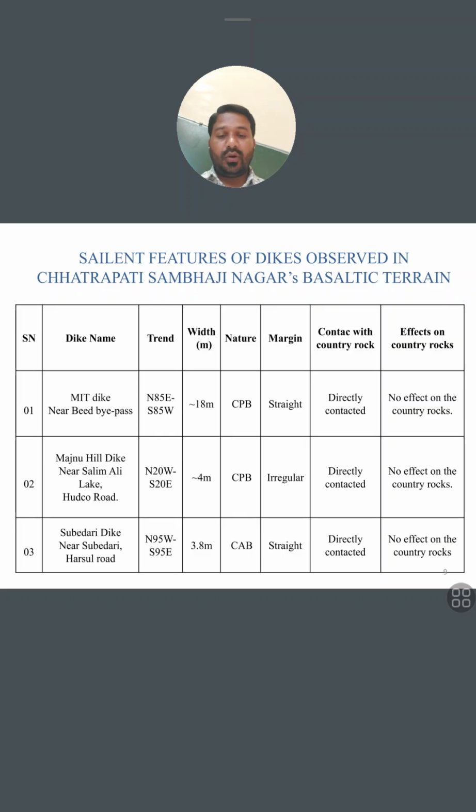I mean those are not having porphyries, completely aphanitic basalt.